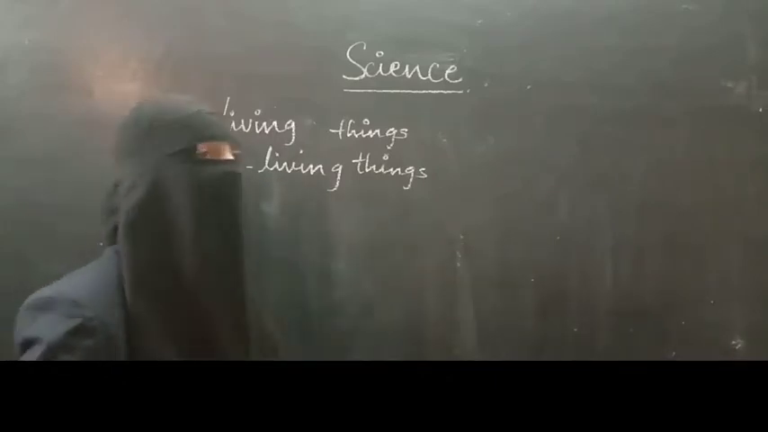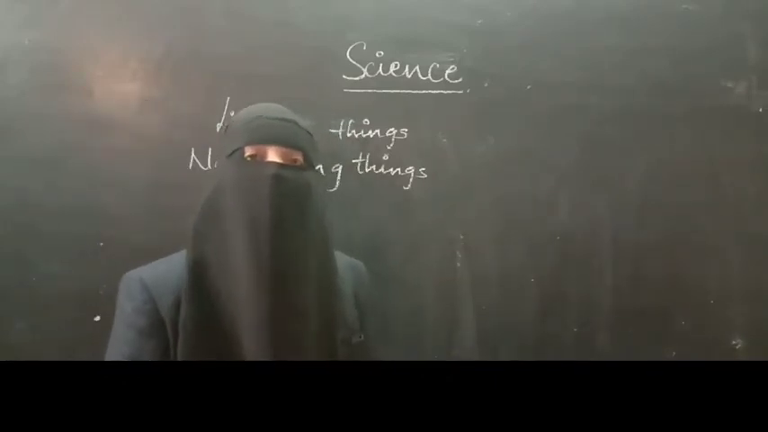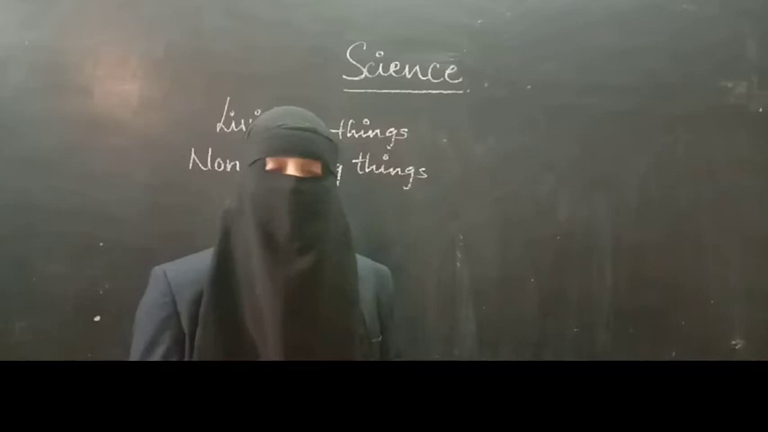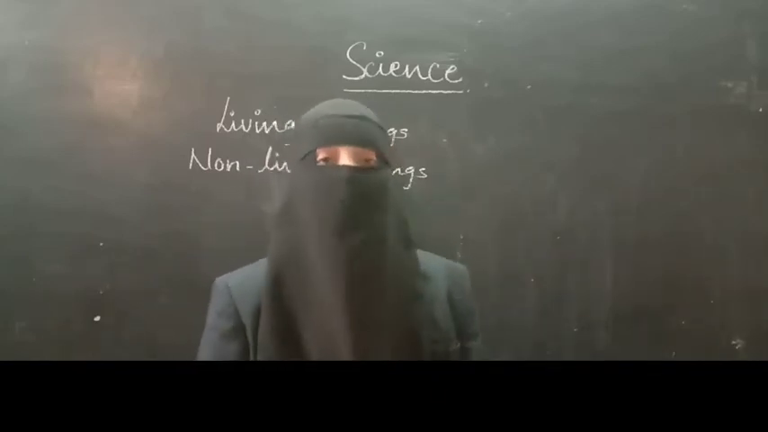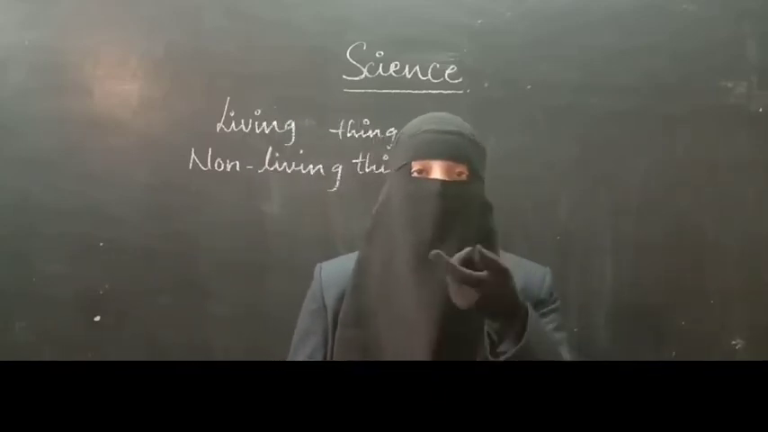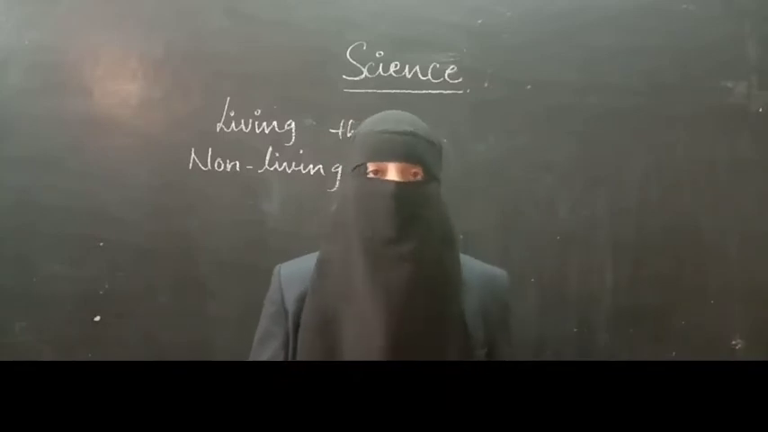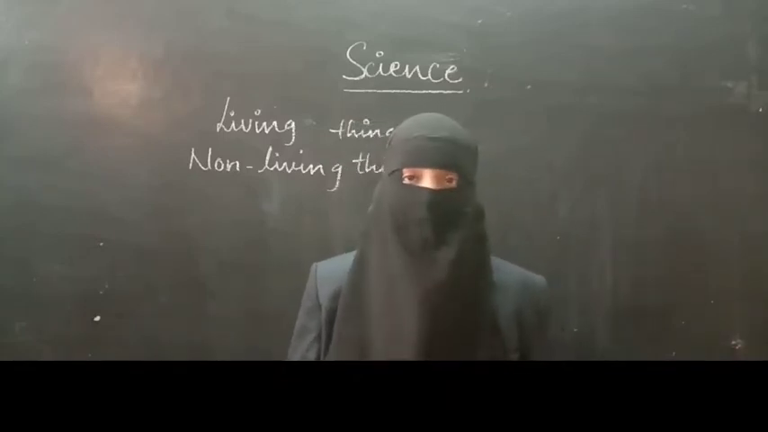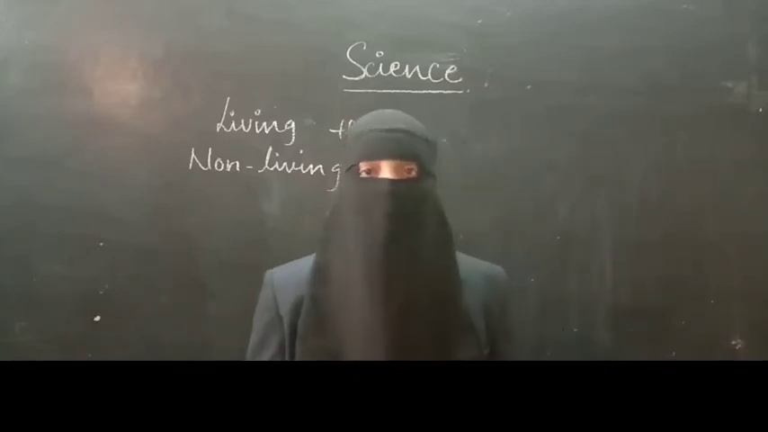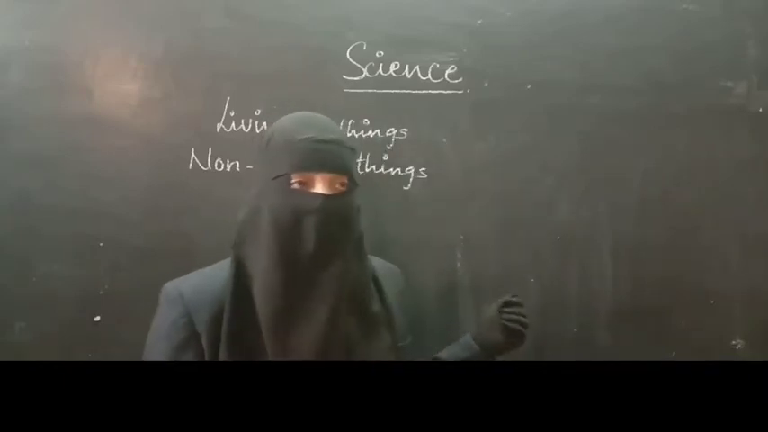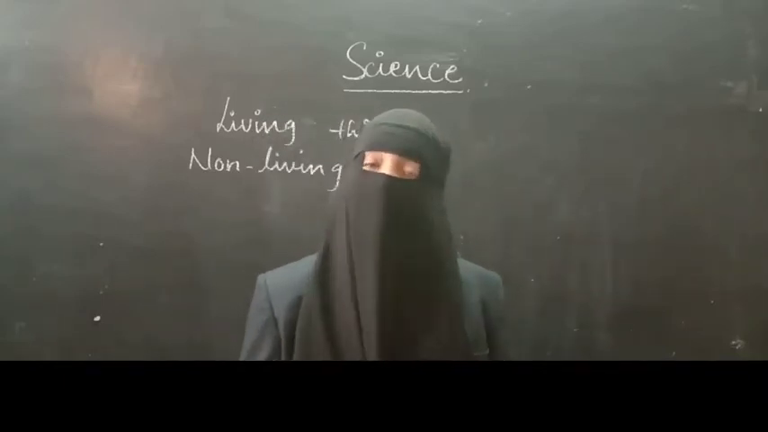So what are living things actually? Living things can move. First of all, the main characteristic I can say is that they can breathe. Okay, we can take air in and we can let air out. That is what a living thing does. A living thing can breathe or respire, whereas non-living things cannot. Let me explain this by taking one simple example.